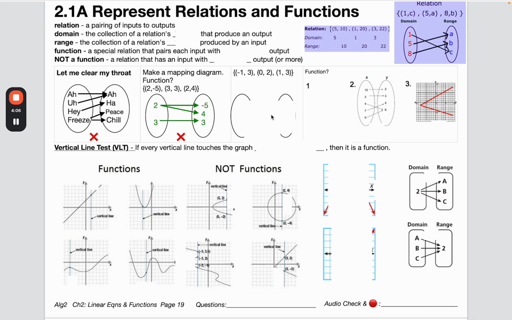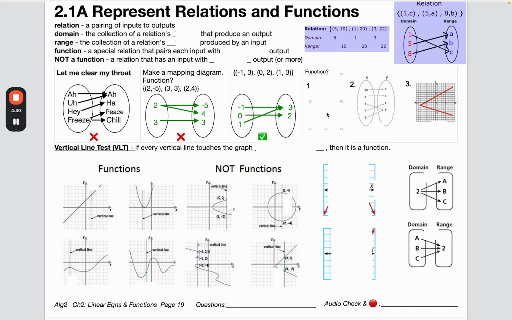All right, let's go to this one here. Input, output, input, output, input, output. Let's take a look at what the mapping looks like. It looks like this. All right, I'll say the input, and my wife is going to say the output. Ready? 1, 3. 0, 2. -1, 3. This would definitely pass the DJ Cool test. It's not very cool. It wouldn't work the crowd, but at least the crowd would know what to say. Every input has exactly one output. So, ding, yes, it is a function.